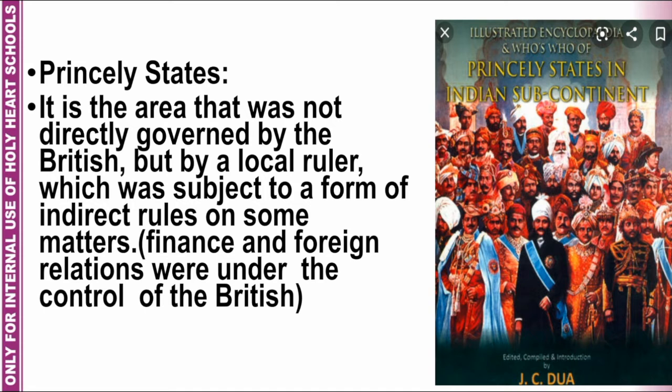The next word is princely states. Princely state is the area that was not directly governed by the British but by a local ruler, which was subject to a form of indirect rule on some matters. Basically, finance and foreign relations were under the control of the British. So, princely state was an area which was not directly administered by the British, but they were ruled by the local kings. The kings had to give annual taxes to the British government, and if they were unable to do so, their kingdom could be annexed anytime.